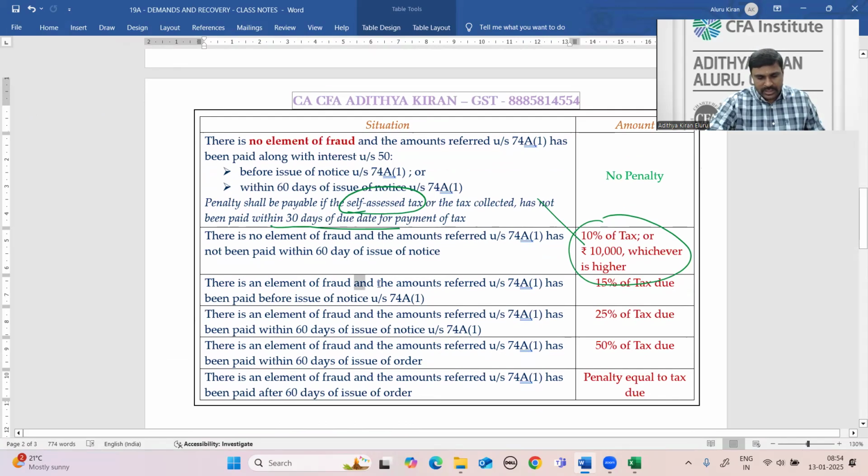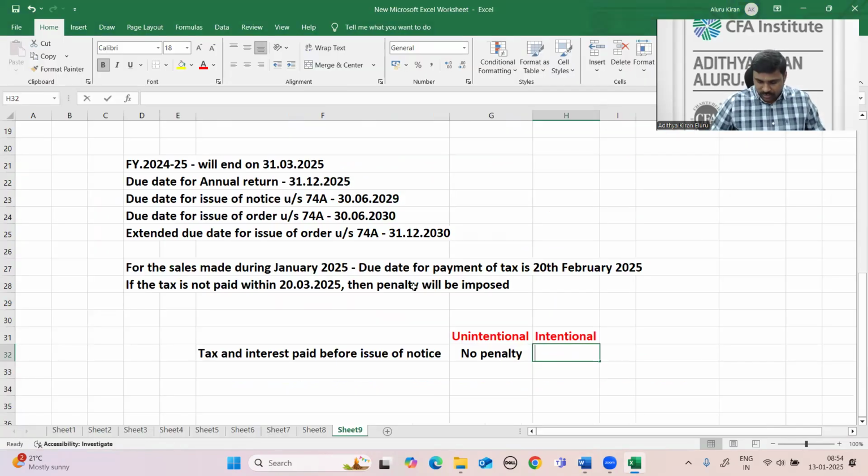But in case of intentional, fraudulent cases, it is 15% of the tax due. Even though you pay the amount before issue of notice, you still have to pay the penalty, 15% of tax. Not total tax, tax due.